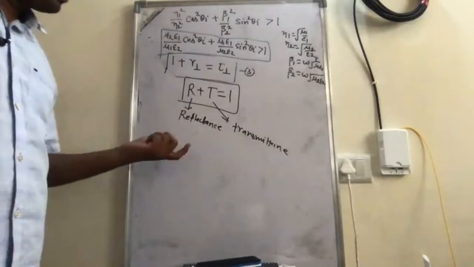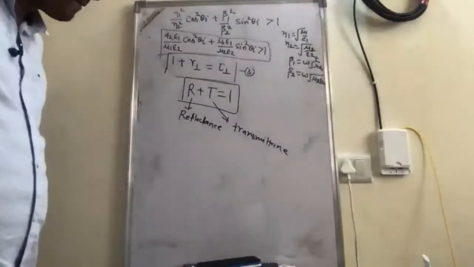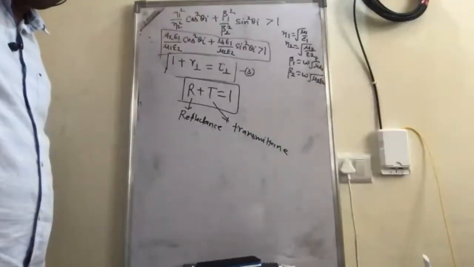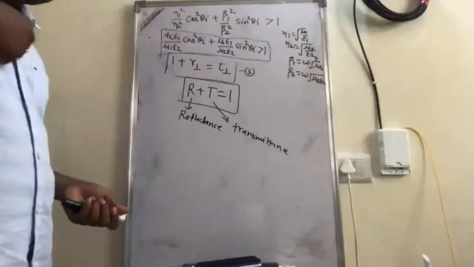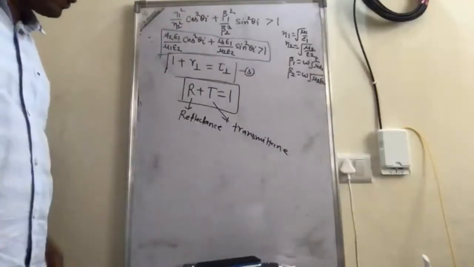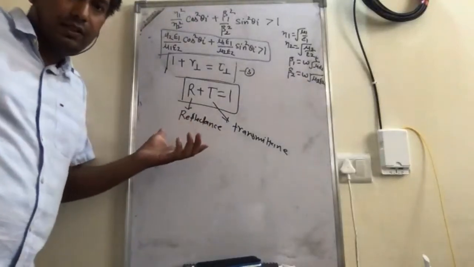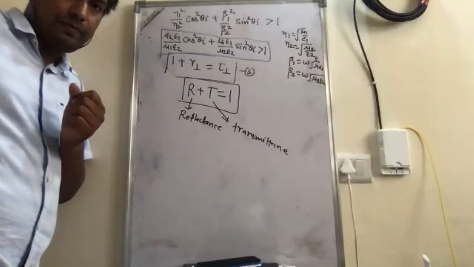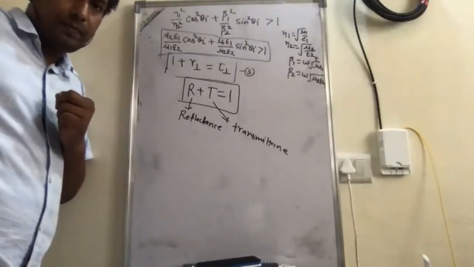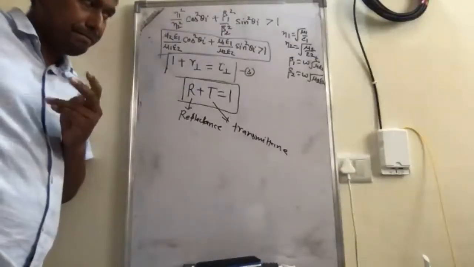Can anybody tell, since we have studied quantum mechanics? Then we can clear the things very easily. Yes, anybody? What does reflectance basically tell? Any idea?